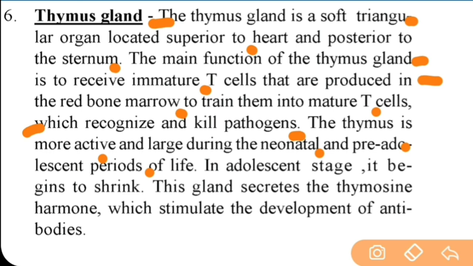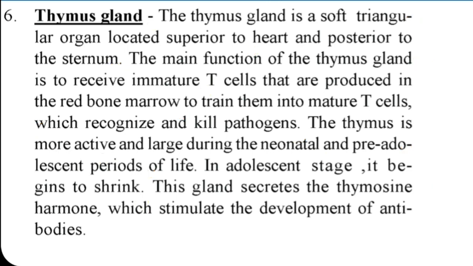Very important point. The thymus is more active and large during the neonatal and pre-adolescent periods of life. In adolescent stage, it begins to shrink. This gland secretes the thymosin hormone, which stimulates the development of antibodies, that is lymphocytes, and this thymus gland shrinks after the age of 7 or 8 years.